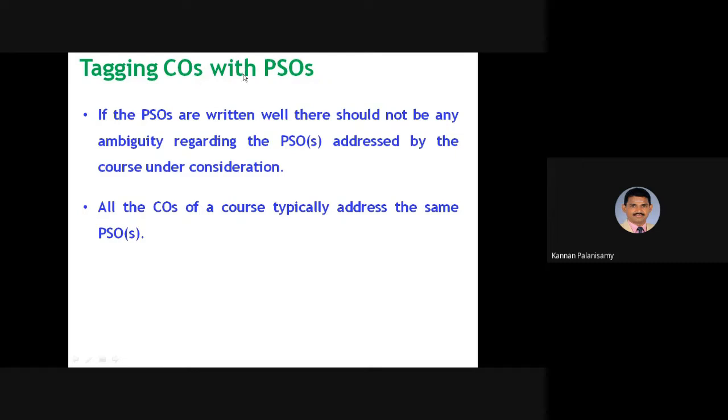And tagging COs with PSOs. If the PSOs are written well, there should not be any ambiguity regarding the PSOs addressed by the course under consideration, because these program specific outcomes are written by the department. If they are well written, since there are 2 or 3 PSOs, most of the courses will address these PSOs. All COs of a course typically address the same PSOs.